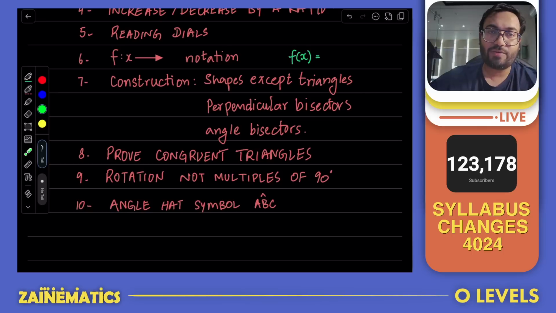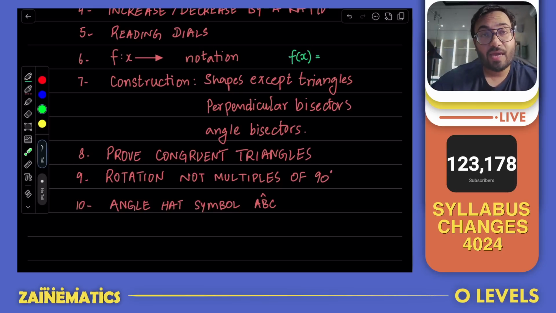So if it is a grid, you can use shortcuts for rotating those values. And if it is a diagram, you will be asked to construct only rotation which is a multiple of 90 degrees. So you will still need to know, I think, the construction process, but it will not be anything except for 90 degrees. All right.